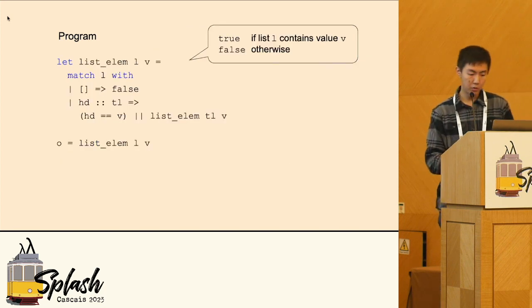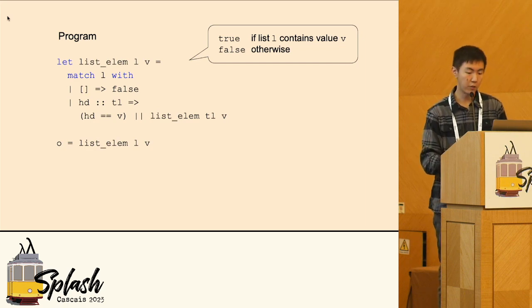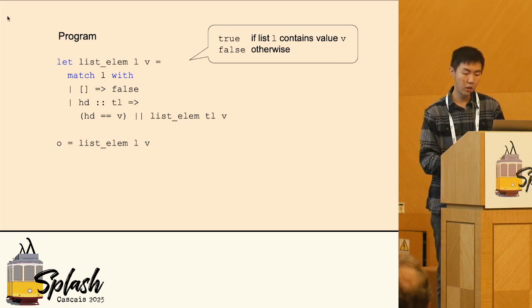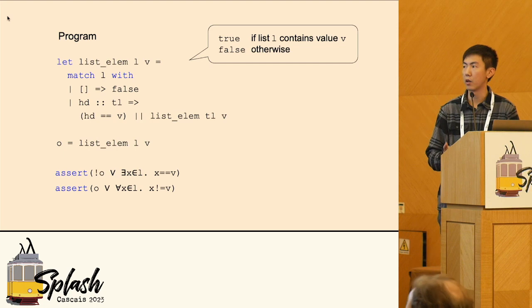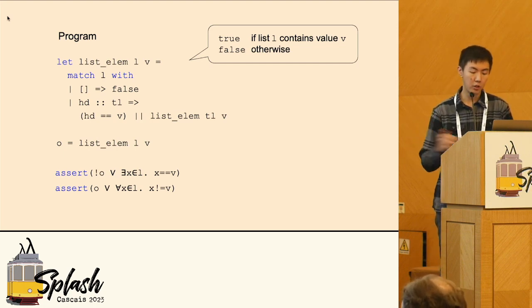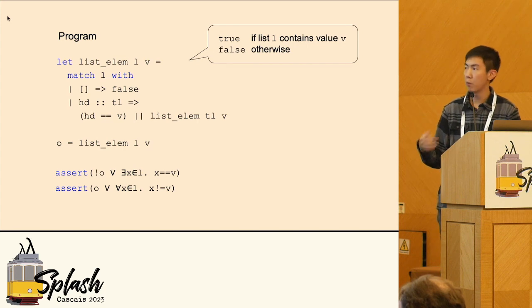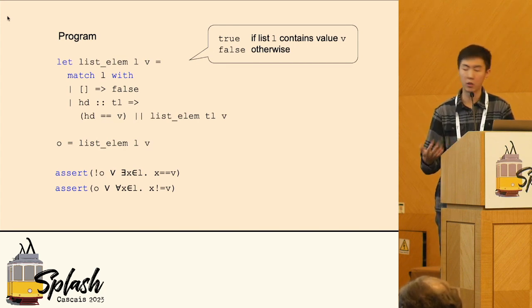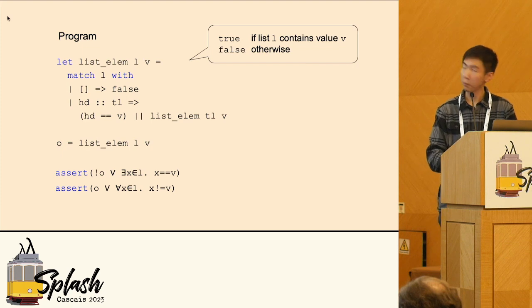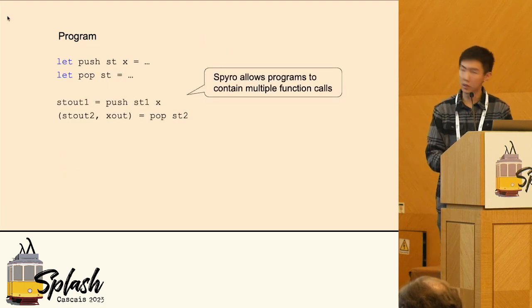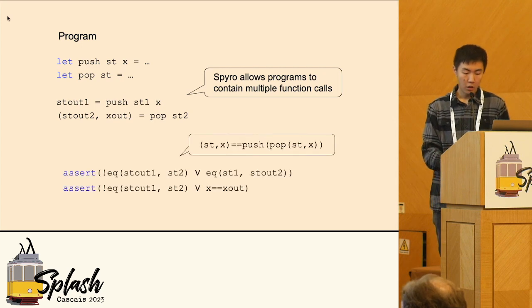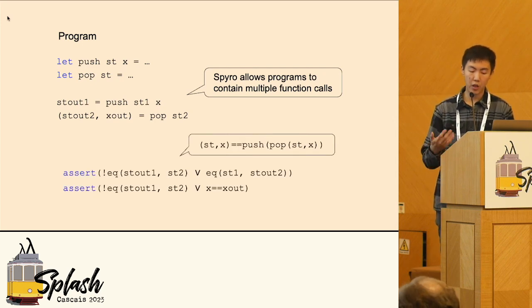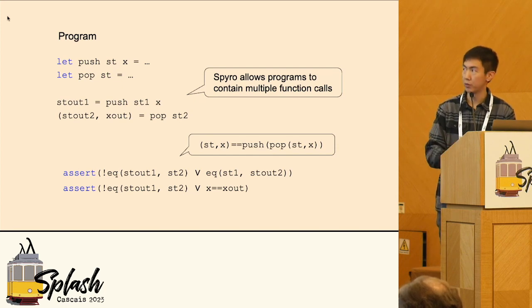A different example is the list element function that checks if a list has an element of value v, and here the property language allows a bounded quantifier over list L, where the semantics of the quantifier is provided by us. Again, it is not easy to parse, but Spyro was able to identify that the output is true if and only if there exists an element of value v in list L. And not only a single function, Spyro could also synthesize hyperproperties by being given programs that contain multiple function calls. It found that applying push and then pop should give the same tag and integer that was used as input to the push.